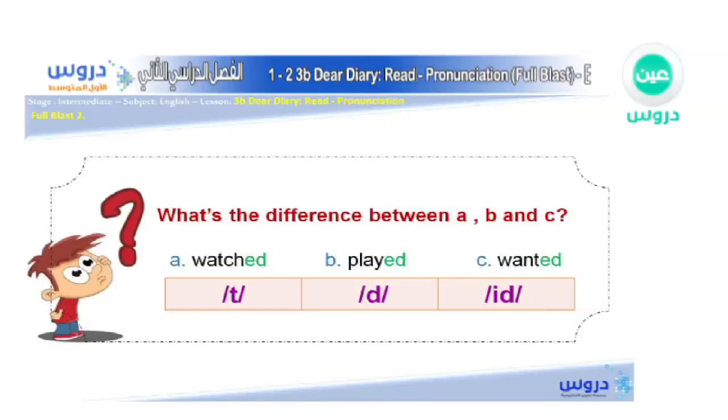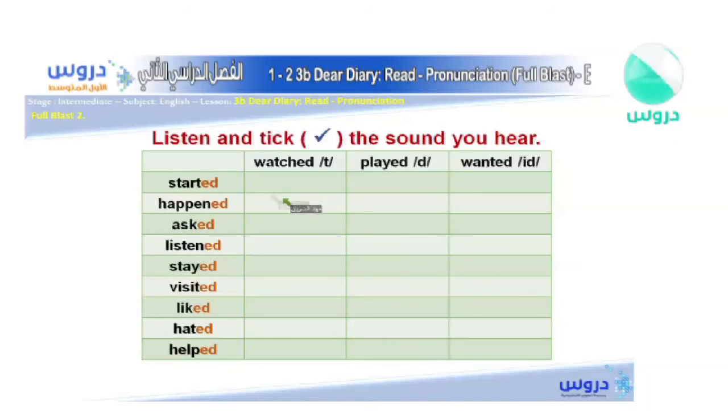Alright, so, because they are clear, I want you to help me out now and let's answer these words, okay? We're going to put a tick into the whole pronunciation, whether it was a T or a D or an ID. The first one, come on, help me out here. Oh, I'm sorry, the first one is started. Started. So what do you think? Which one is it? That's right, it's the last one.